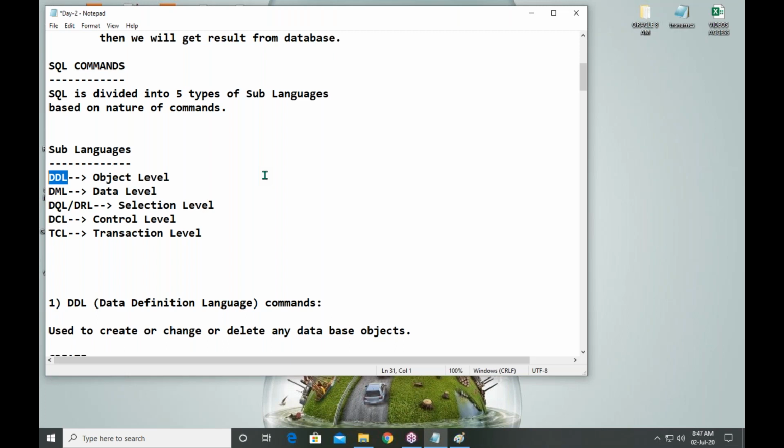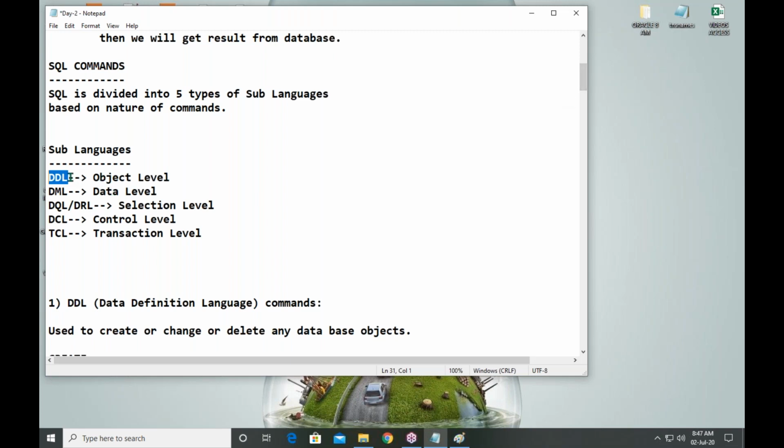Hope you understand, guys. Okay, next. So how to create an object in the database? By using a DDL command. How to modify an object? DDL. How to delete an object? DDL.